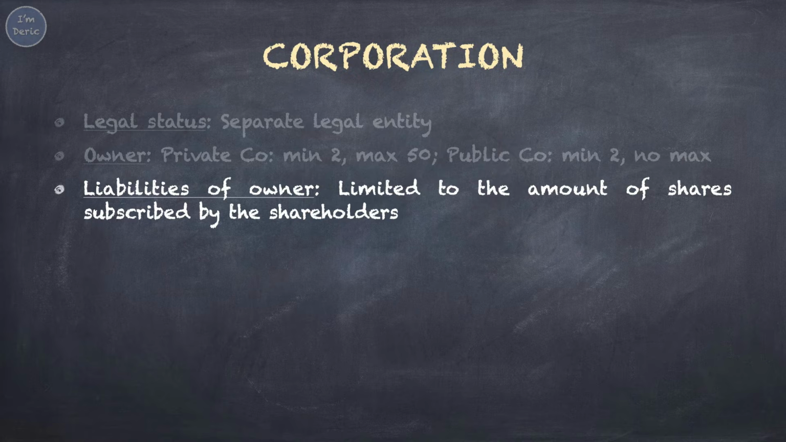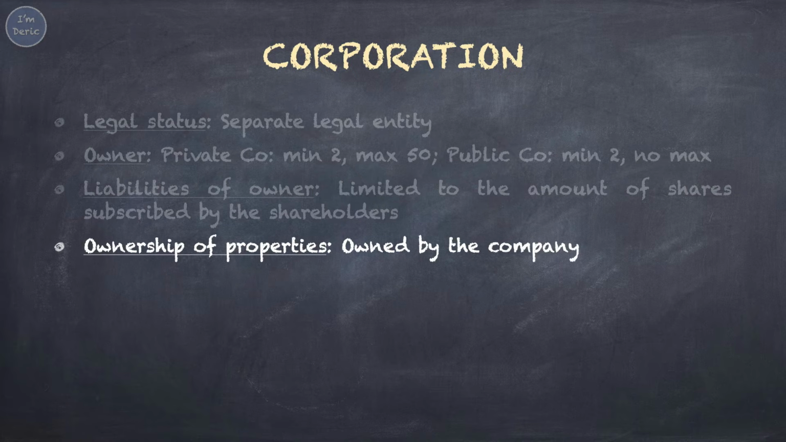This is very different from sole proprietorship and partnership. All the properties and assets of the company are owned by the company, not by the shareholders. Because the company is a separate legal entity, the company is treated as a person. That's why the company can own assets, it can sue or be sued under law, and it can borrow money from the banks. That's what we mean, separate legal entity.